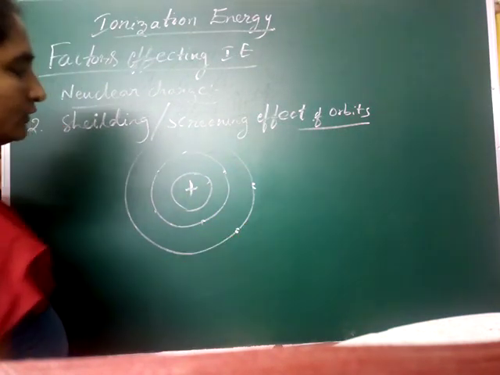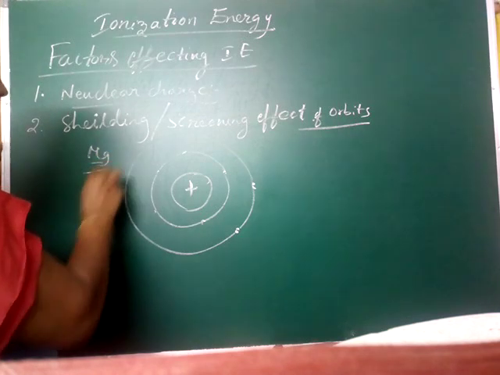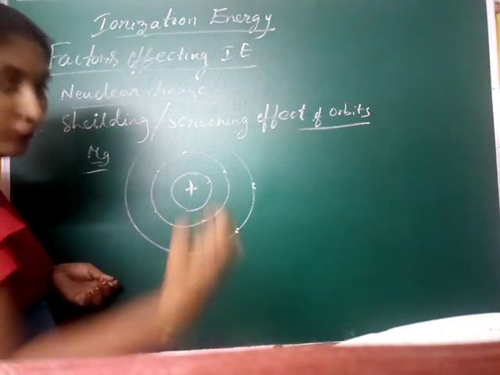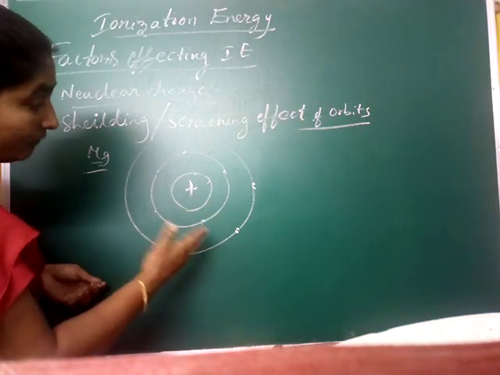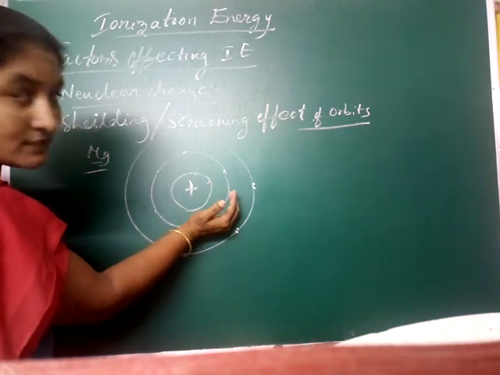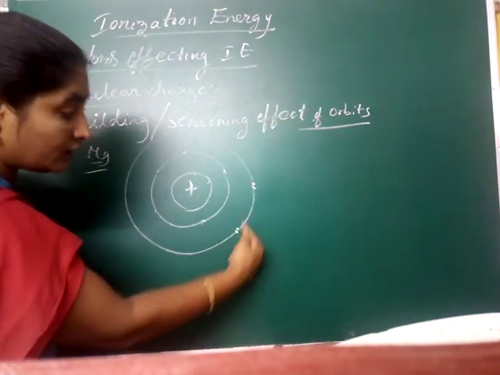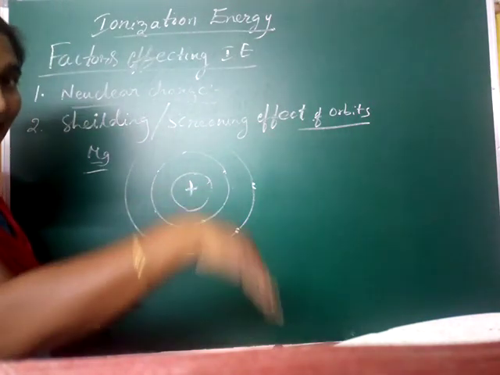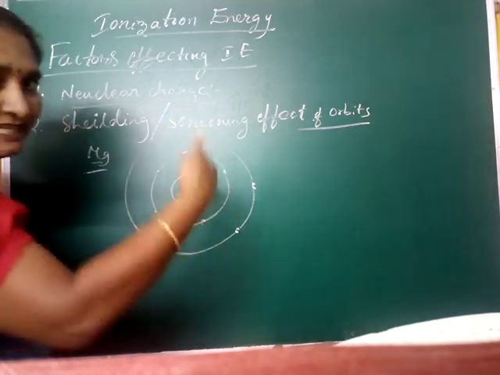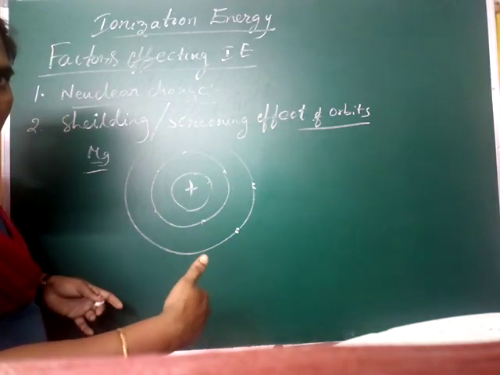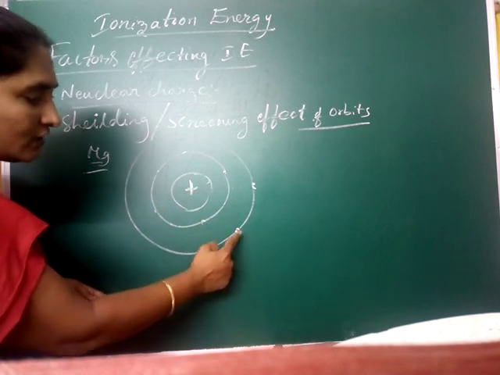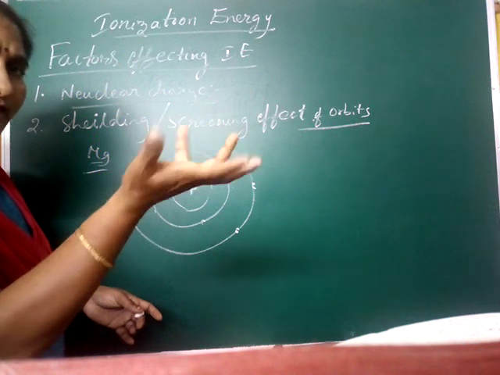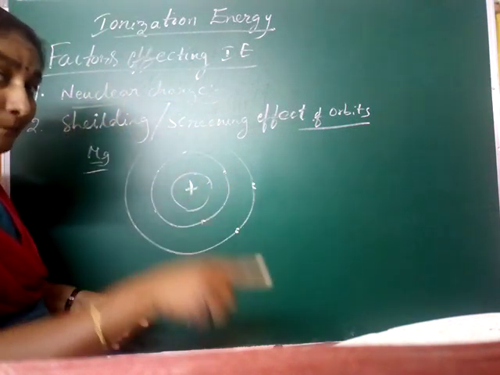Now, suppose there are two electrons, like we already discussed with magnesium. If you want to remove an electron from the outermost shell, then these inner electrons will be obstacles to the nuclear charge acting on the outer electrons. Do you understand? These are the obstacles. They act as a shield, that means they stop or reduce the effect of the nuclear charge on this electron. That means removing it is very easy, and less energy is sufficient for that.